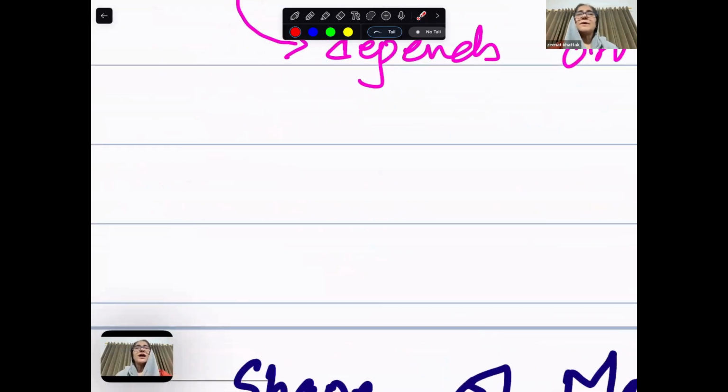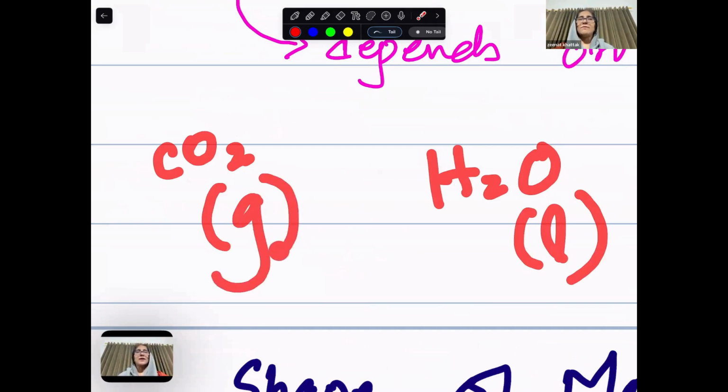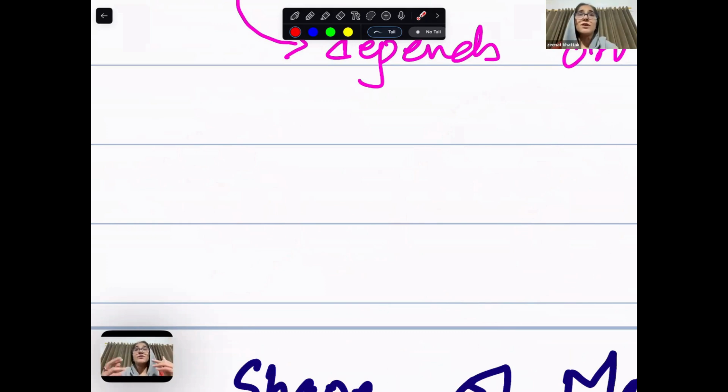If you look at carbon dioxide, three atoms. If you look at water, three atoms. But water is a liquid, and carbon dioxide is a gas. Why? Because the intermolecular forces of water are strong. But why are they strong? What is the reason behind it? Polarity, shape, right? Electronegativity differences.